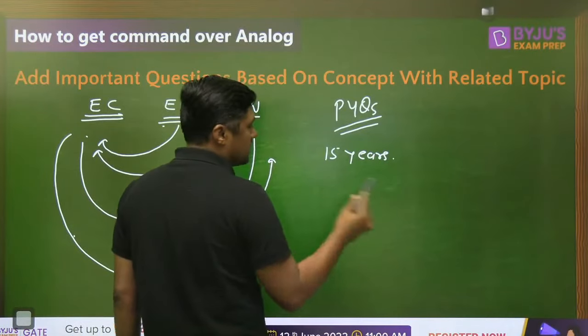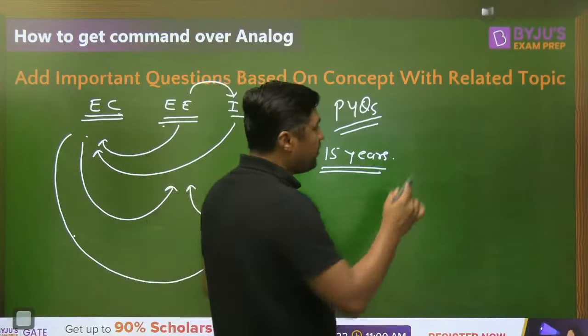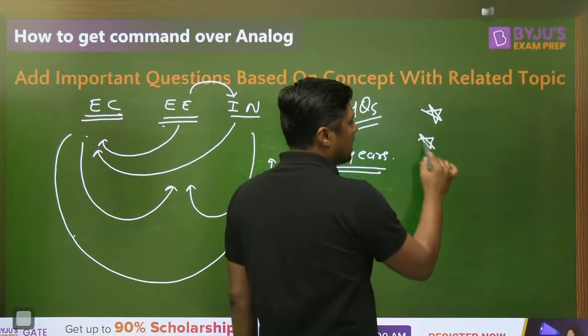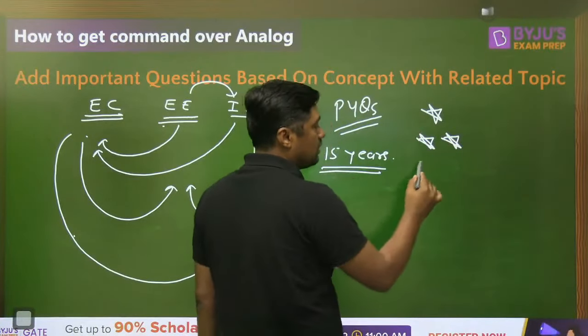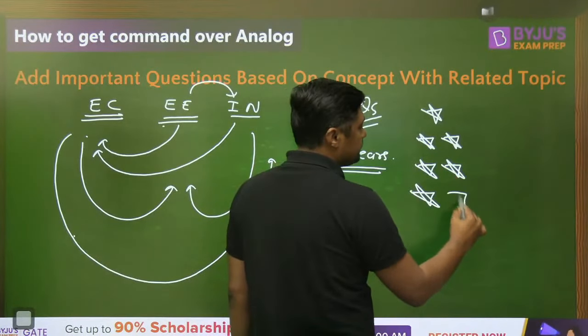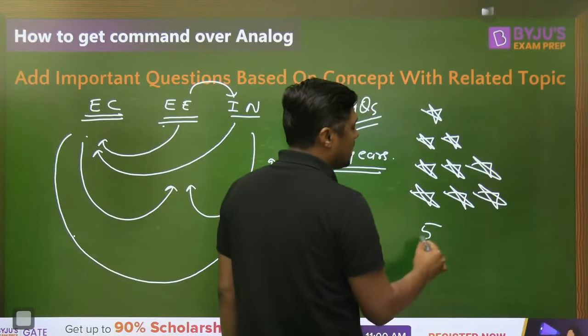Last 15 years, and mark the question. For example, if it is a very easy question, give it 1 star. Then 2 star, the level increases. 2 star means the level is higher than that one. 3 star question, 4 star question, and so on. And finally 5 star question.